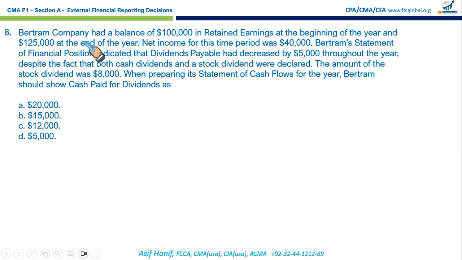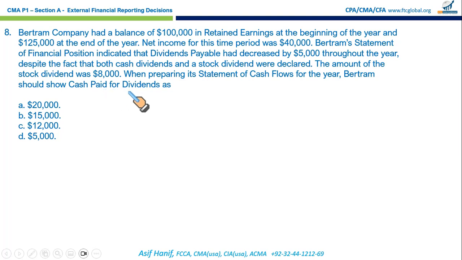It says, Bertram Company had a balance of 100,000 in retained earnings at the beginning of the year and 125,000 at the end of the year. Net income for this time period was $40,000. Bertram's statement of financial position indicated that dividends payable had decreased by $5,000 over the year, despite the fact that both cash dividends and stock dividends were declared. The amount of the stock dividend was $8,000. When preparing a statement of cash flows for the year, Bertram should show cash paid for dividends as.